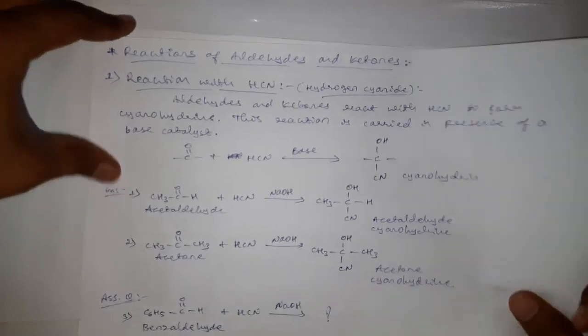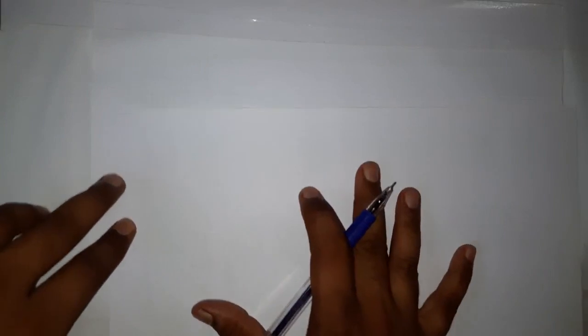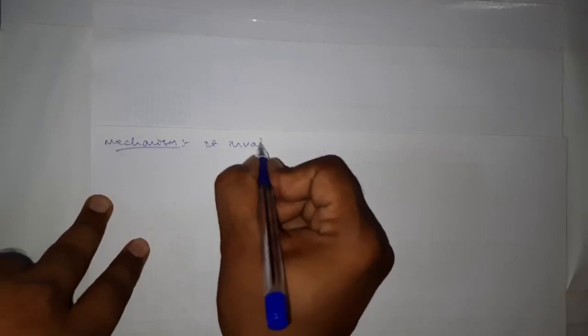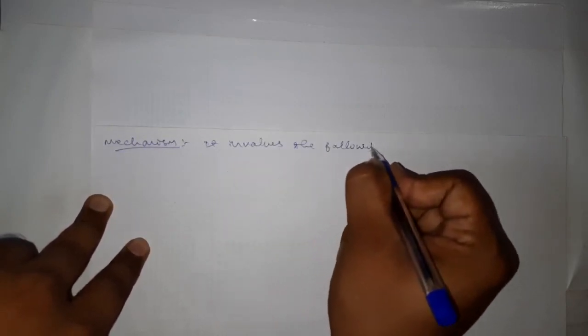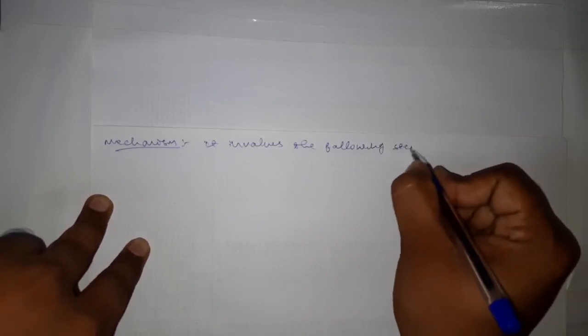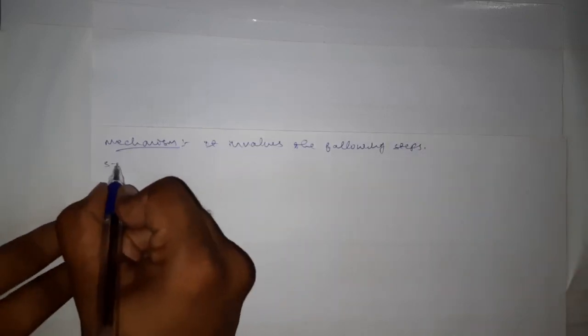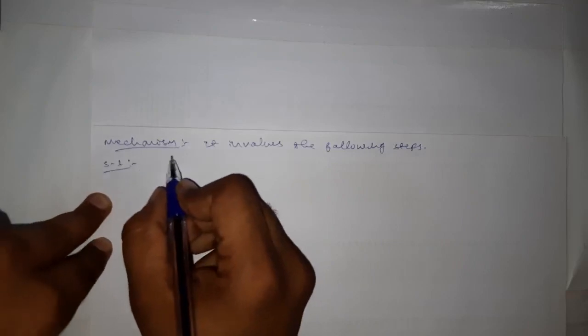And now we are discussing the reaction mechanism for the reaction of aldehydes and ketones with hydrogen cyanide. See, this mechanism involves the following steps.